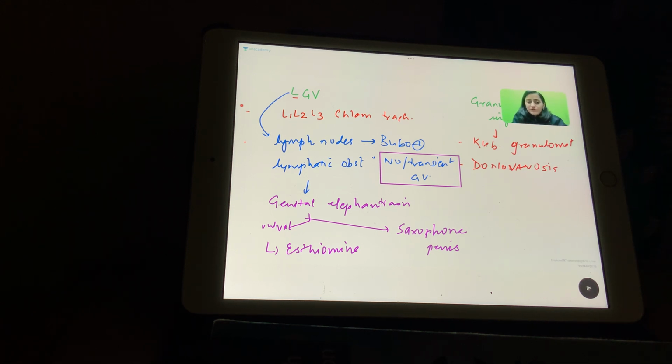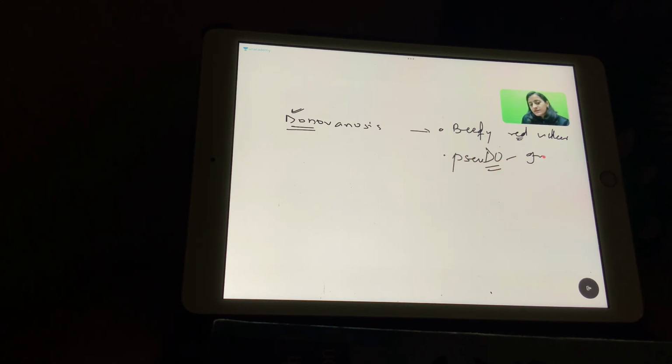Now, granuloma inguinale, also called donovanosis, right? So the next one, that is donovanosis. Donovanosis is Don, and Don, right? The Don, the criminals, they love blood. So like blood, this is a beefy red ulcer. Okay, the Don loves the blood, beefy red ulcer. That is the key word for donovanosis. Remember, for donovanosis, all the pseudo signs are seen. Pseudo groove sign, pseudo buboes. These are seen with donovanosis.